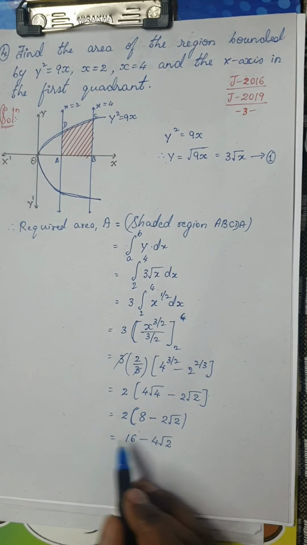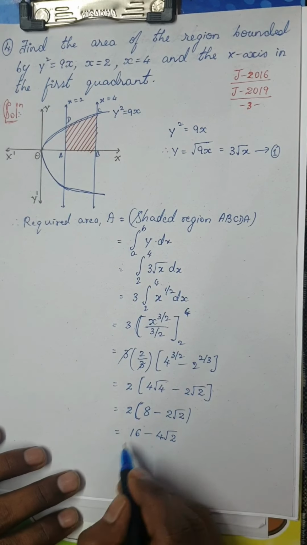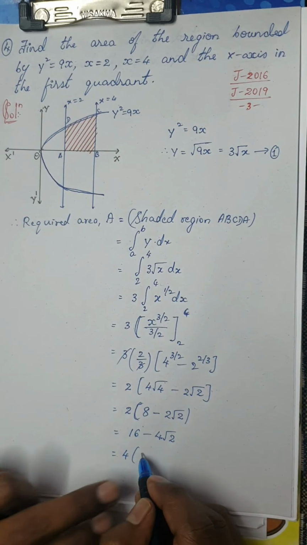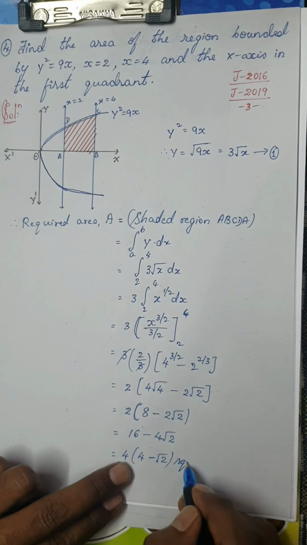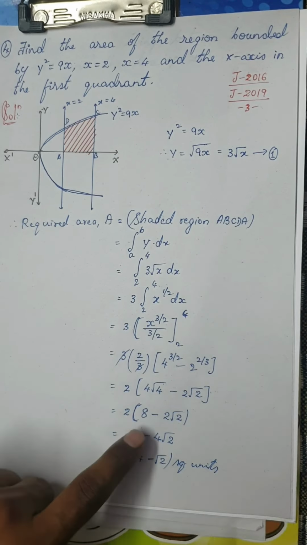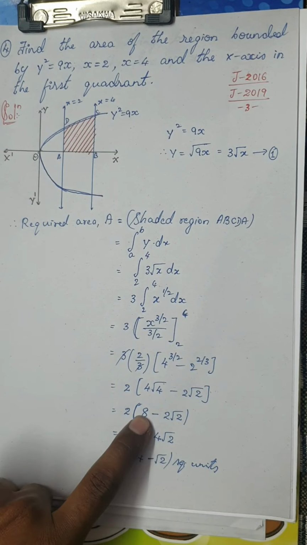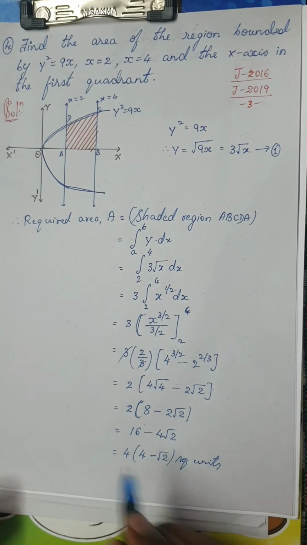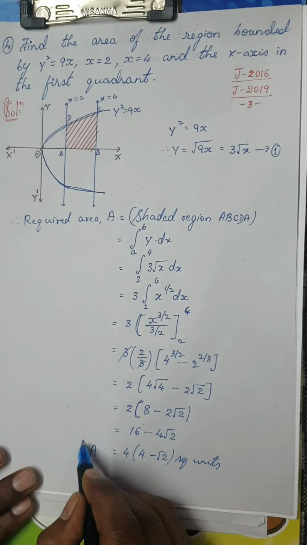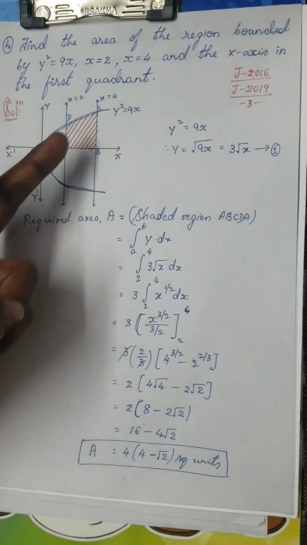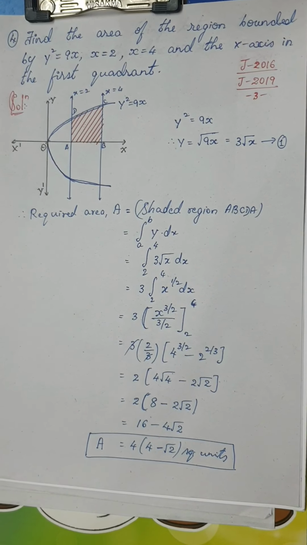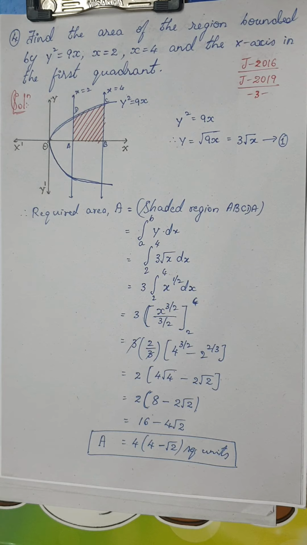Okay, or else you can take a common, it's up to you how you are going to keep it. If you want, you can take 4 common and write 4 4s are 16 and write 4 minus root 2 square units. Remember, if you can write at least this much, at least until this step, you will get 3 marks in the main examination. Okay, so this is the area bounded by the given curves. Okay, right, very simple question, isn't it? If you can practice it, you can easily solve this if it is asked in the examination.